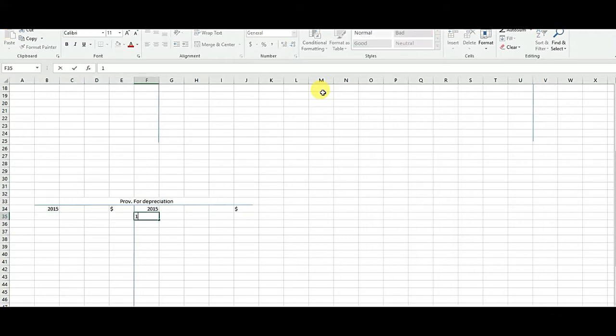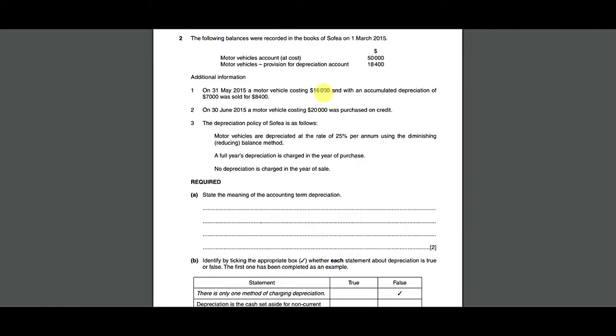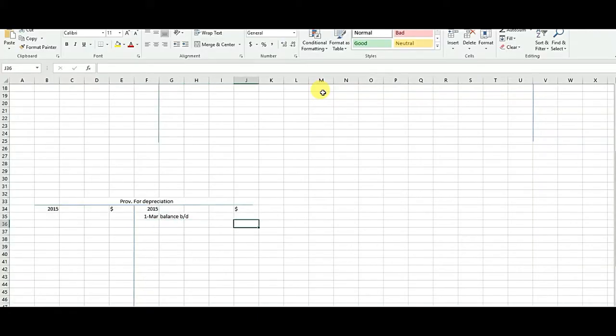The balance brought down is on the credit side, so we will write down 1st March 2015 balance BD. The balance BD is given in the question, that is 18,400. So 18,400. Sorry, I have written it in the wrong column. Okay, now we have on the debit side the disposal. The disposal was on 31st May.